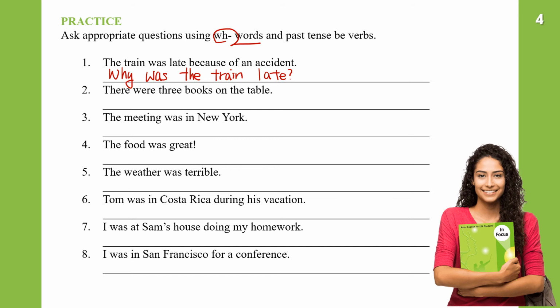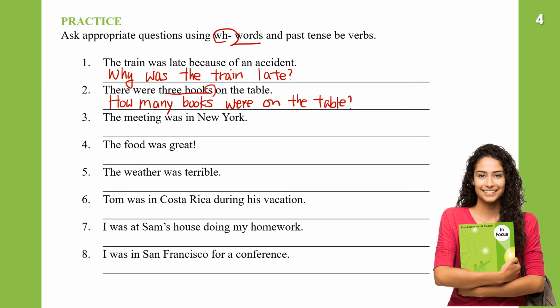There were 3 books on the table. So 3 books. So it's talking about the quantity of the books. So how, and then books we can count. How many books? Okay. How many books? And we need a verb, and then books is plural. How many books were, the complement, on the table? How many books were on the table?